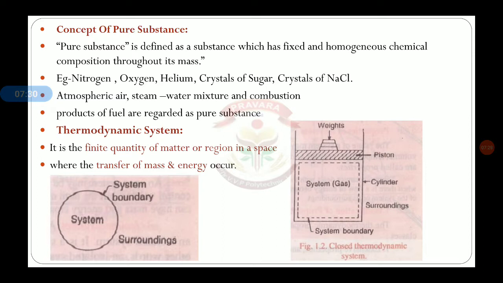Then the next concept, that is thermodynamic system. If you see the definition, it is a finite quantity of matter or a region in space. That means the system has a finite quantity of matter, or it is a region in space, where the transfer of mass as well as energy is possible.